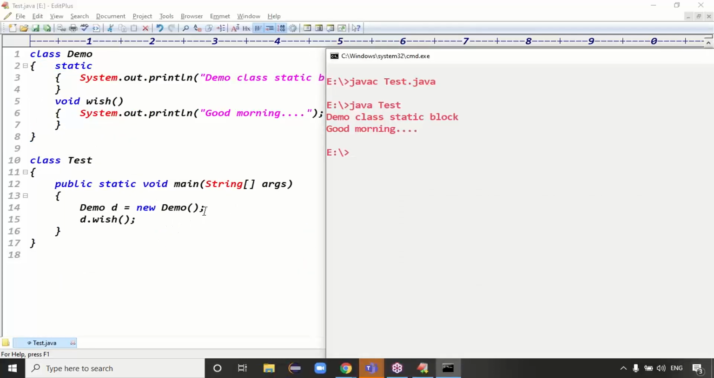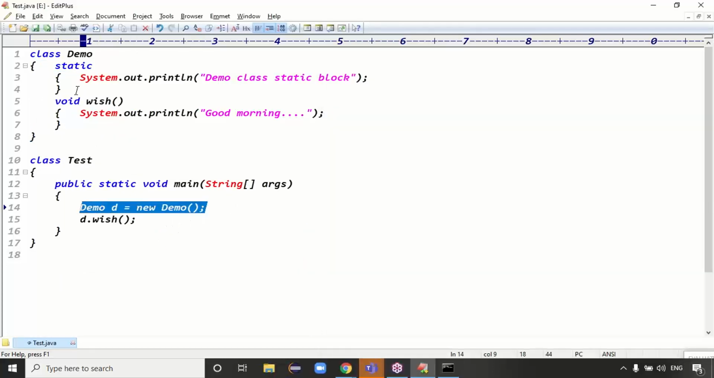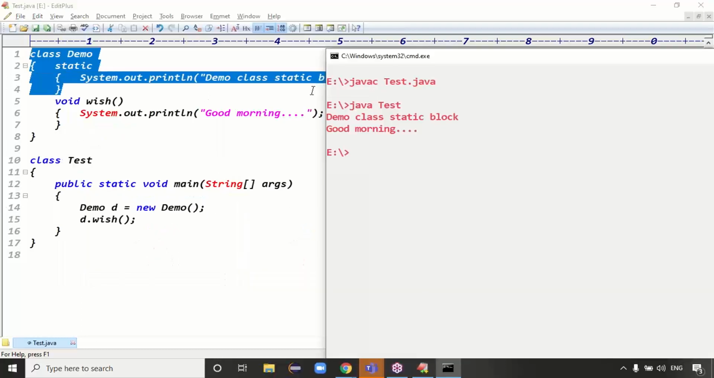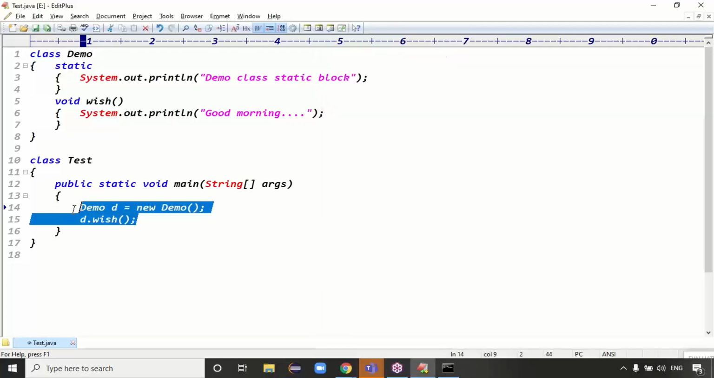When you create the object, first of all the class is loaded. During class loading, what happens here? The static block will be executed, right? So the Demo class static block will be executed. Then it prints the good morning message, right? Exactly. When you try to create the object of a particular class, the class is loaded, then the object is created, so the static block will be executed. That is one case where the static block is executed, guys.